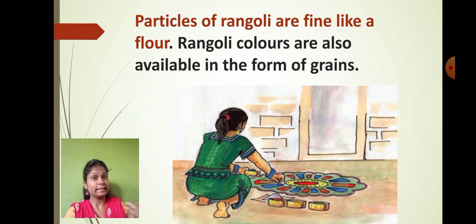So can I say that the rangoli is also made up of many particles, which we can see? Even that small particle of the rangoli is again made up of lakhs of particles. Can you imagine that? And you all know that rangoli is available in different colors, as you can see over here, right? Even the rangoli, as it is in the solid state, is available in different forms.